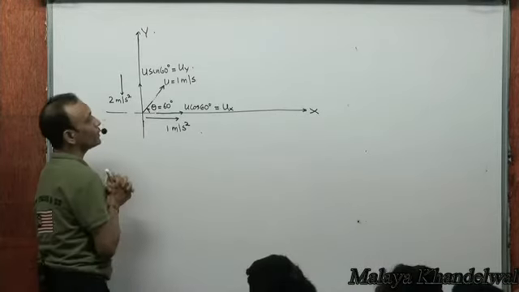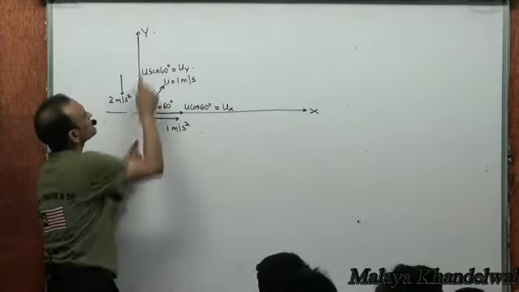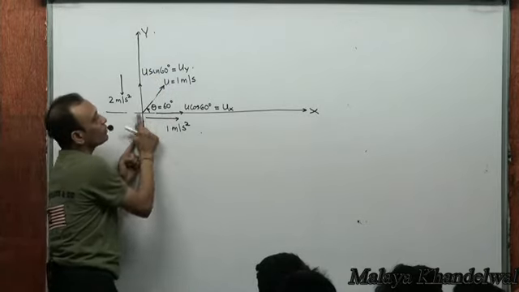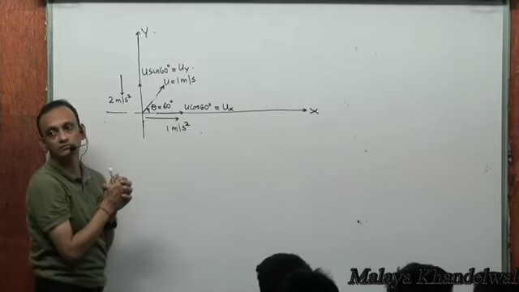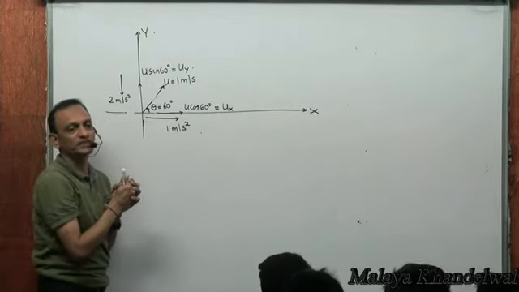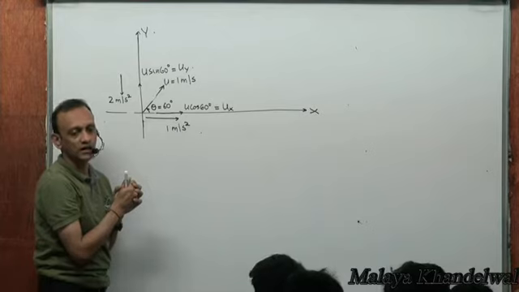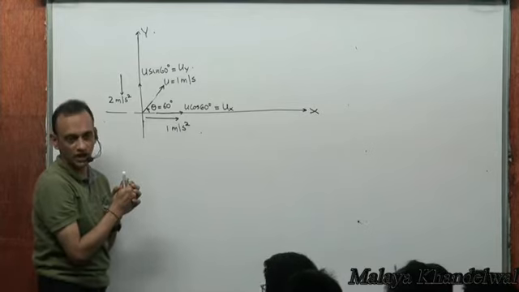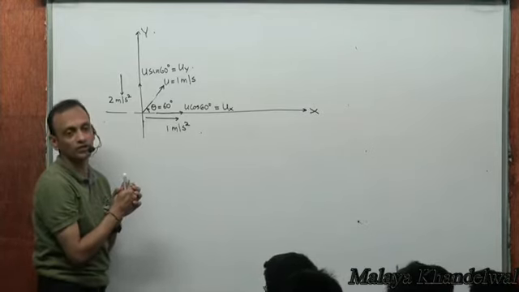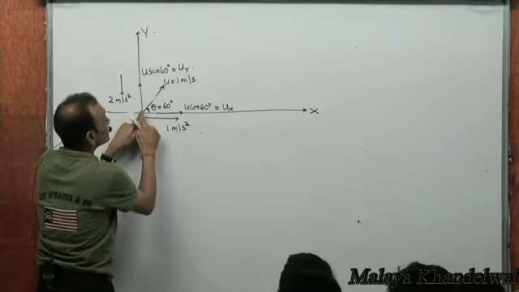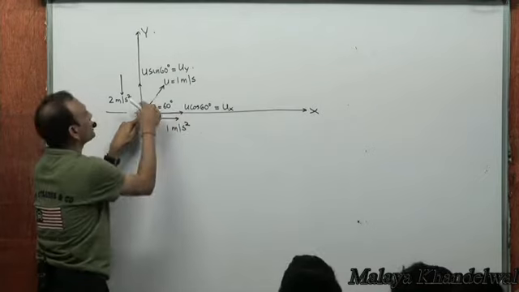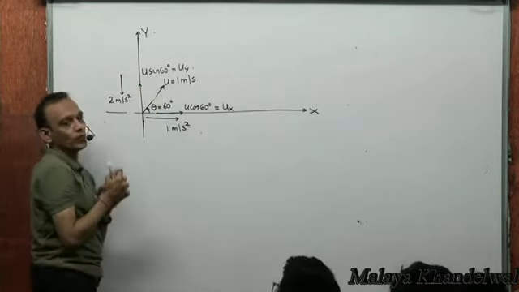Now, realize that acceleration in the y direction will not affect the magnitude of the velocity in the x direction. And acceleration in the x direction will not affect the magnitude of velocity in the y direction.